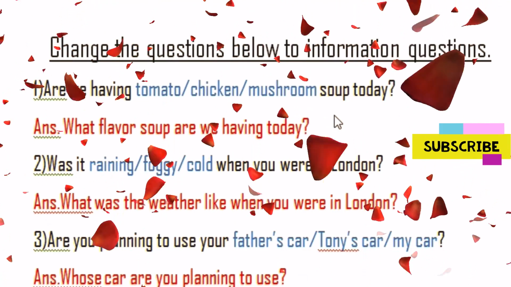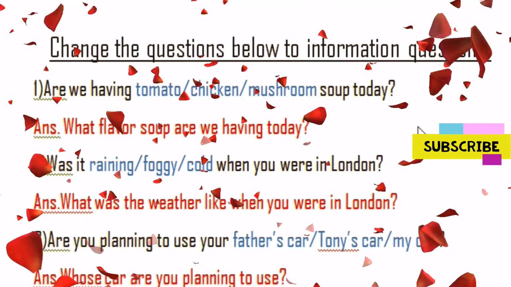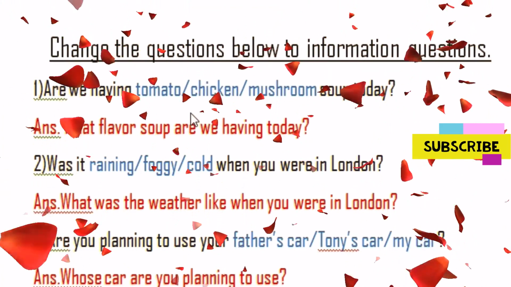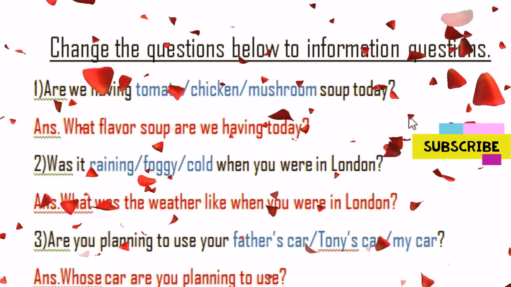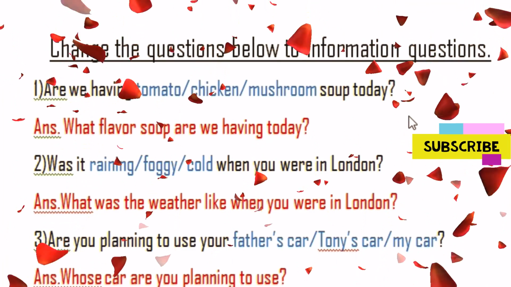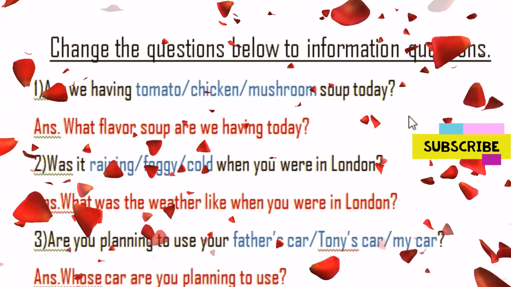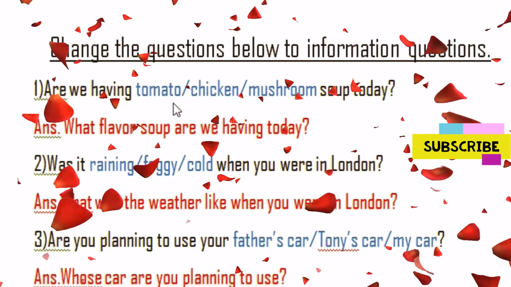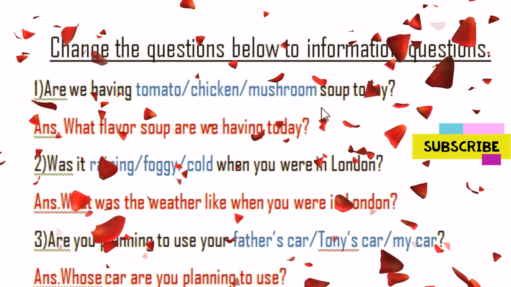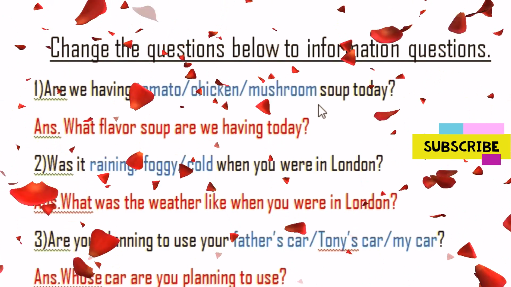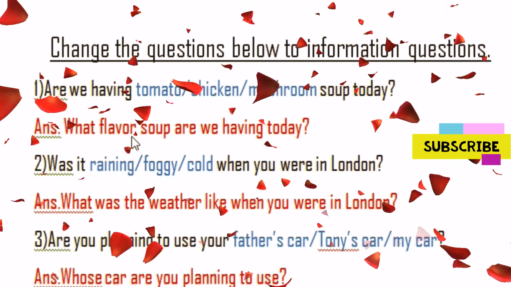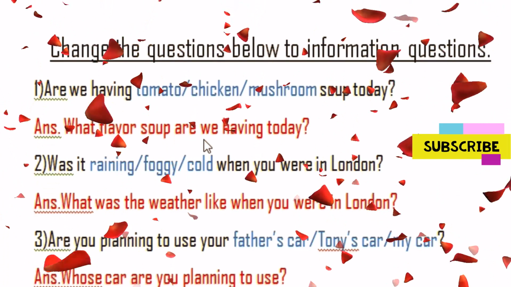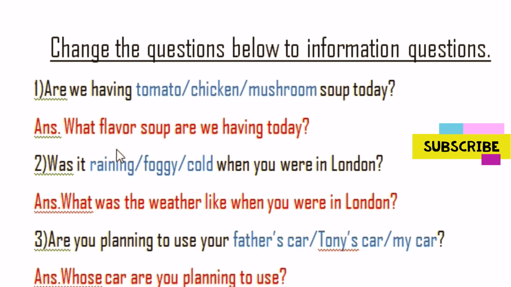Let's start the video. Change the questions below to information questions. The first question is, are we having tomato, chicken, mushroom soup today? In order to answer this kind of question, you have to find out the common thing in the question. What is common between tomato, chicken and mushroom? It said soup. It means tomato soup, chicken soup or mushroom soup. That is why we have to write here what flavor soup, or you can write what kind of soup. Did you get the point? Yes, what flavor soup are we having today?